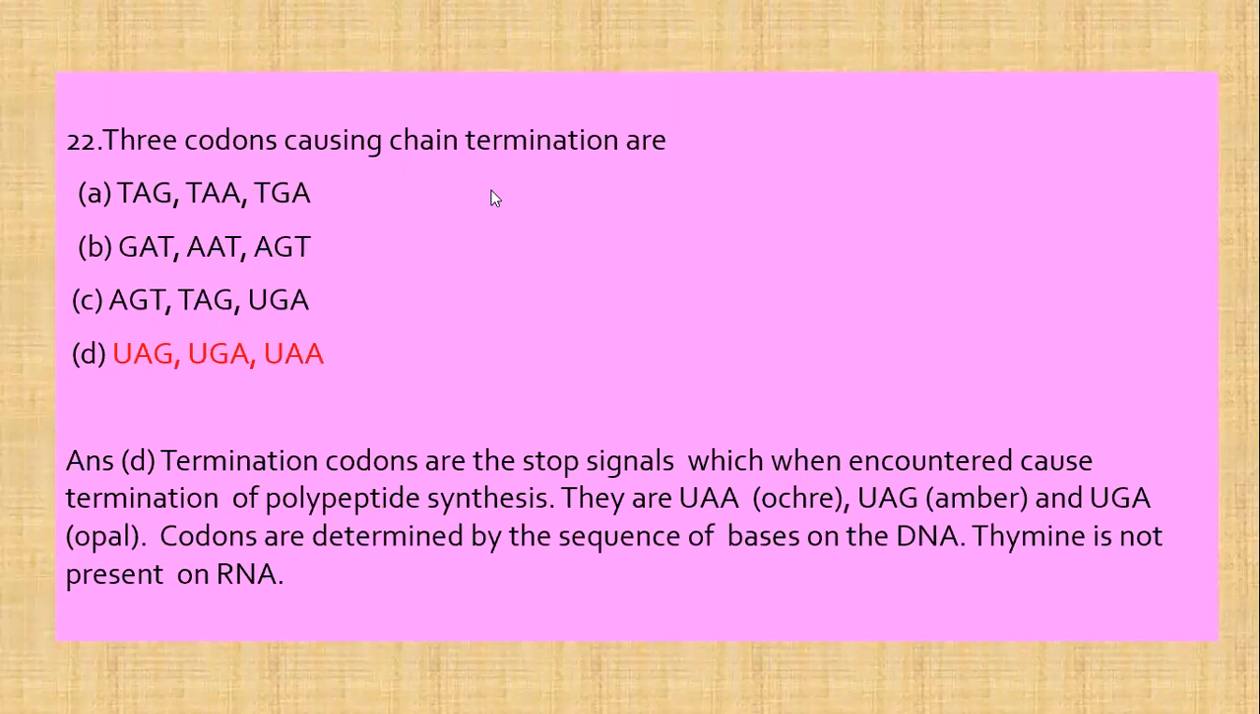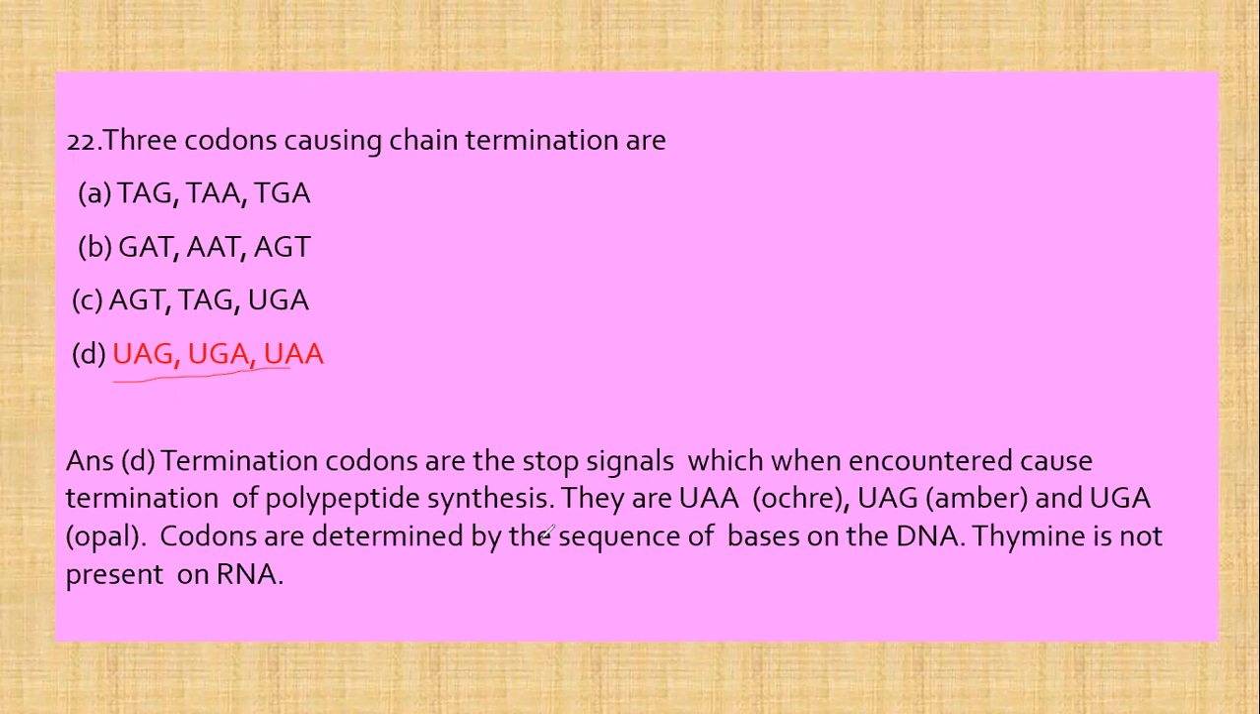Three codons causing chain termination are TAG, TAA, TGA. Second option is GAT, AAT, and AGT. Third, AGT, TAG, and UGA. Last option is UAG, UGA, and UAA.